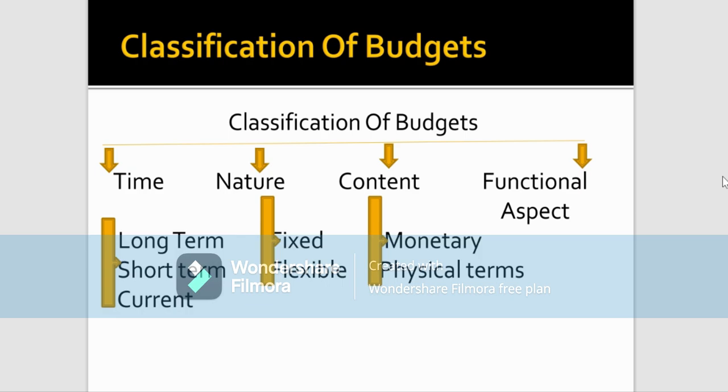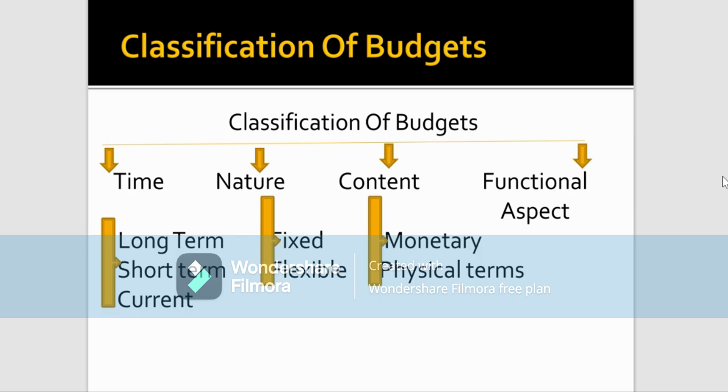I repeat, the level of activity is going to be fixed, but when it comes to the flexible budget, it is a budget which may frequently change according to the level of activity. For example, in the fixed budget you are preparing for 100 units or quantity, but in the flexible budget, it might increase to 200, or even decrease to 50.